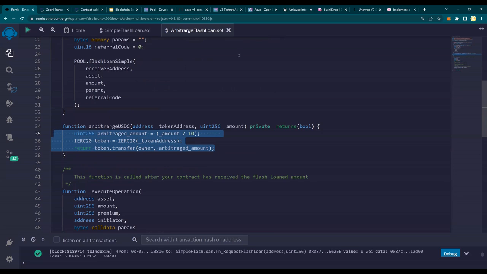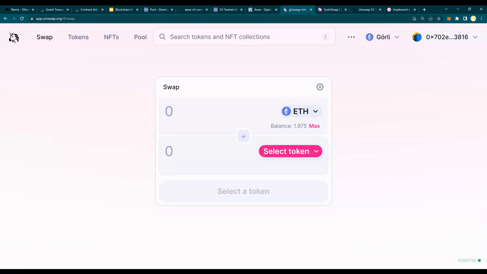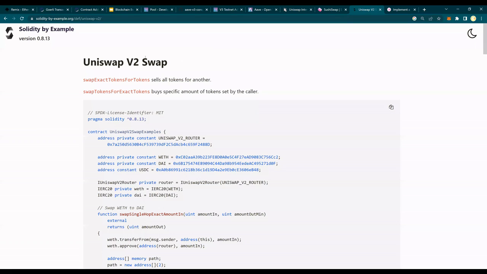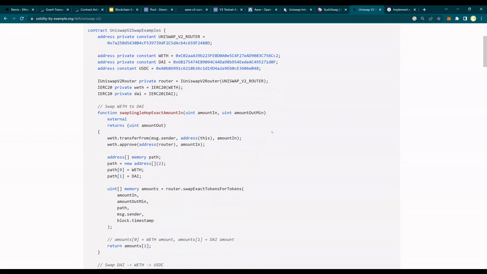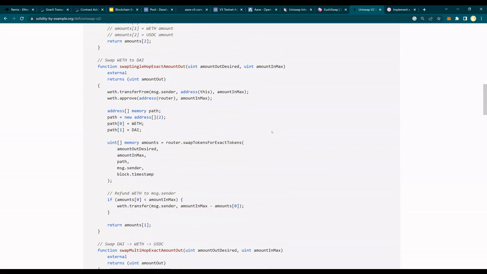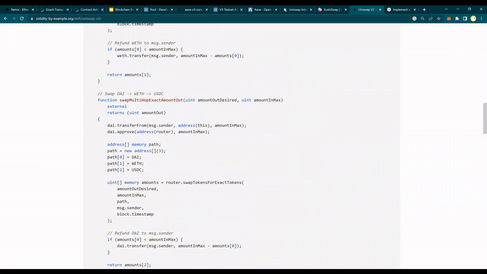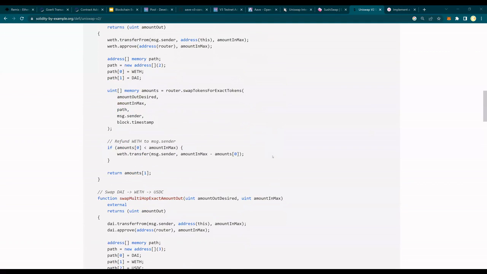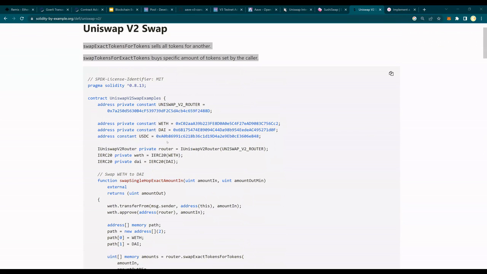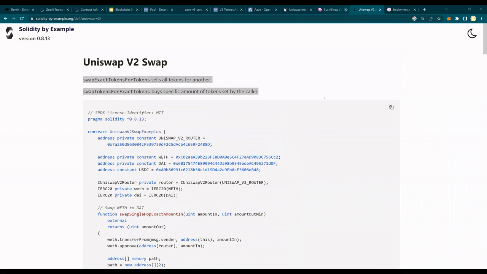How do you do it in real time using Uniswap? This arbitrage, I'll send this link as well. It says swap exact tokens for tokens. So this is another big Solidity topic which I do not want to confuse you with. Remember, I mentioned at the start of the video that give a man a fish and you feed him for a day, teach him how to fish, you feed him for a lifetime. So you can go in and learn how to swap. This is a very simple thing. And SushiSwap is nothing but an implementation of V2. Uniswap V2 is SushiSwap. So again, I do not want to confuse you.